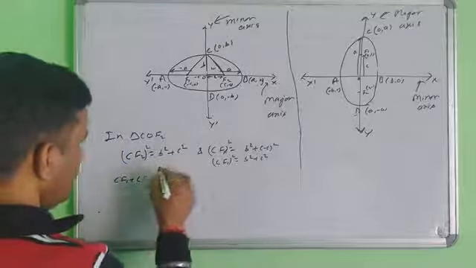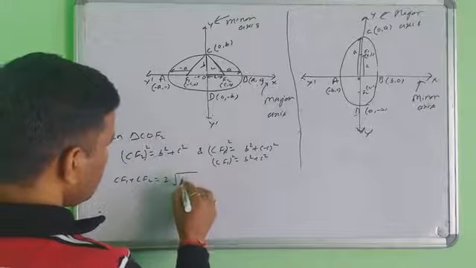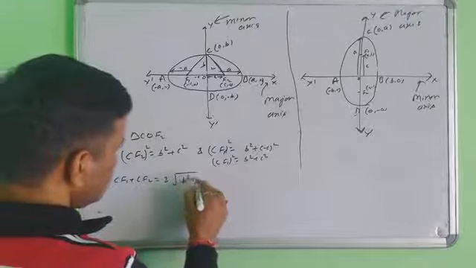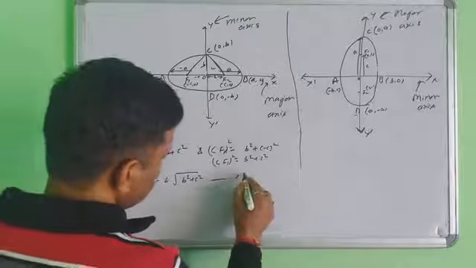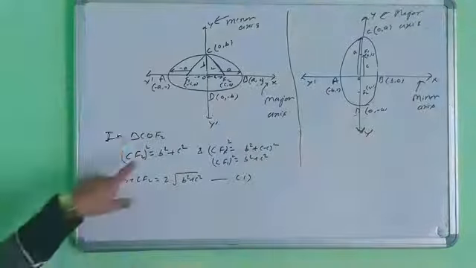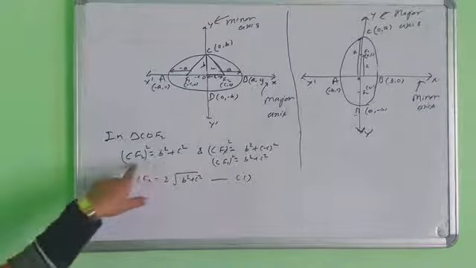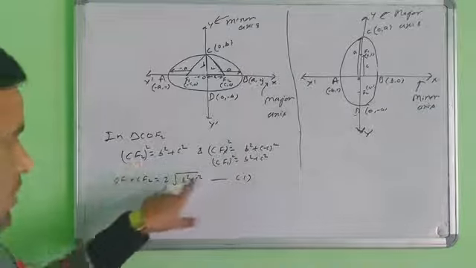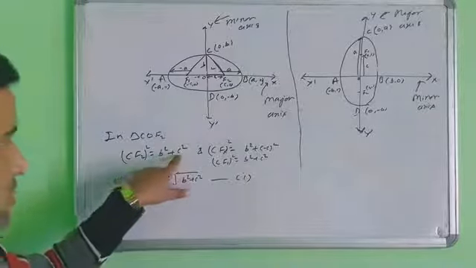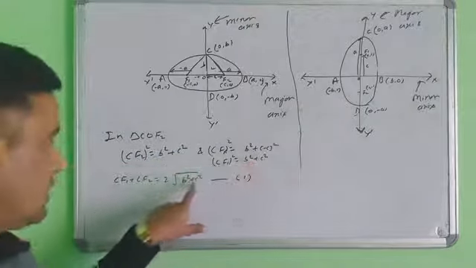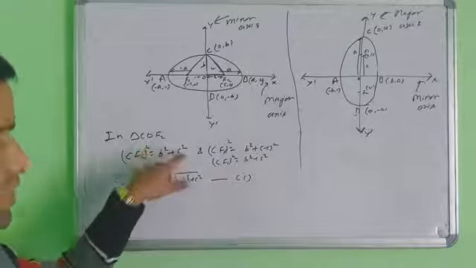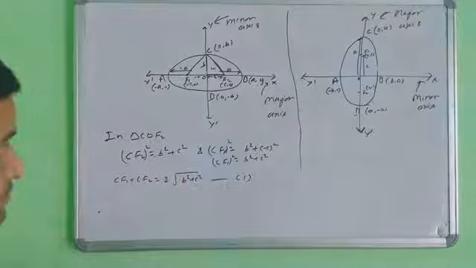This will be root here. So now you put the root 2 square b square plus c square. So this is your equation first. When you add these both here, CF1, CF2 and CF1, the result will become b square plus c square. The 2b square plus c square, this square is converted to the right side, then square root.